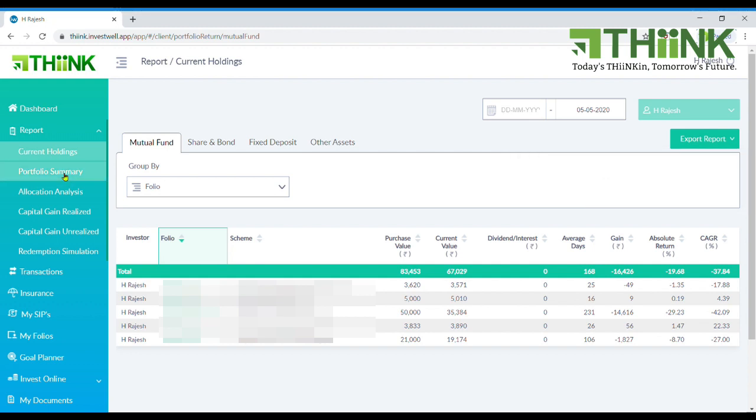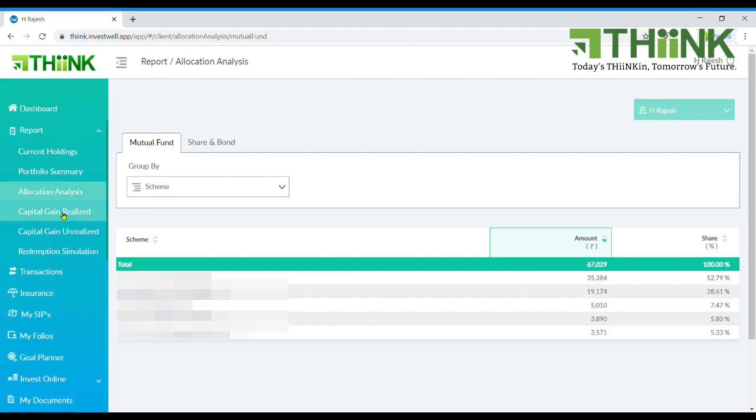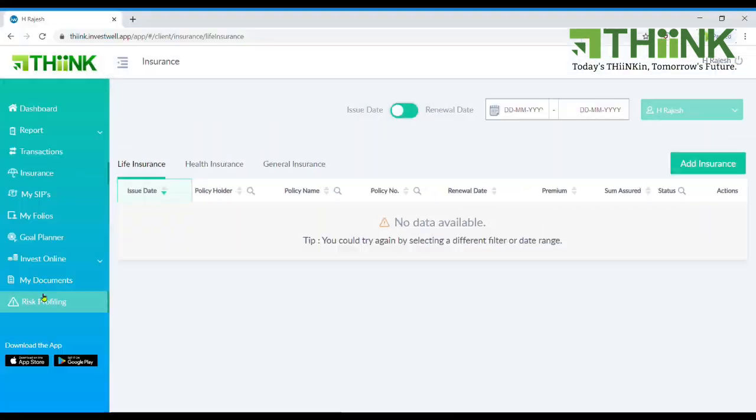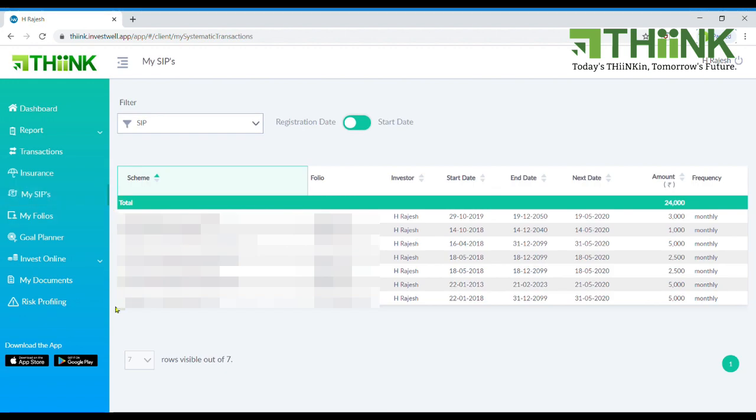Portfolio summary and allocation analysis is the same thing. Capital gains statements can be downloaded as well for your chartered accountant. Mutual fund, shares, fixed deposit details along with life insurance, general insurance, health insurance can be added. My SIPs will give you the folios and the scheme names along with the amounts that you have been investing on a monthly basis.